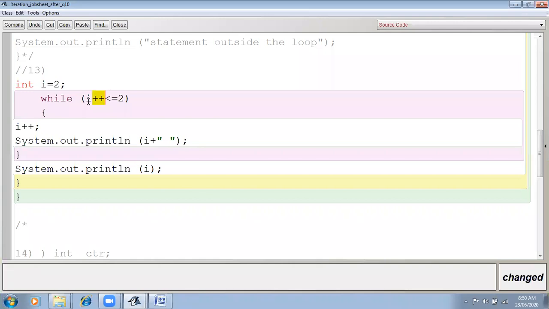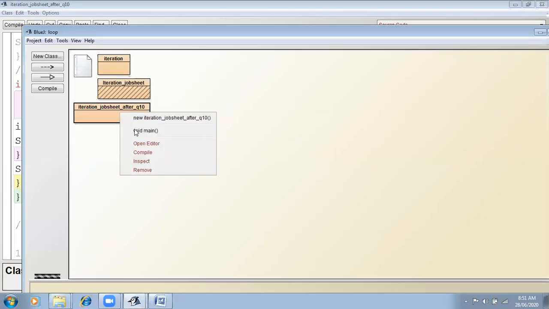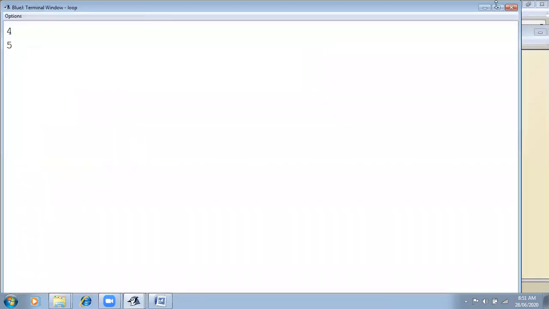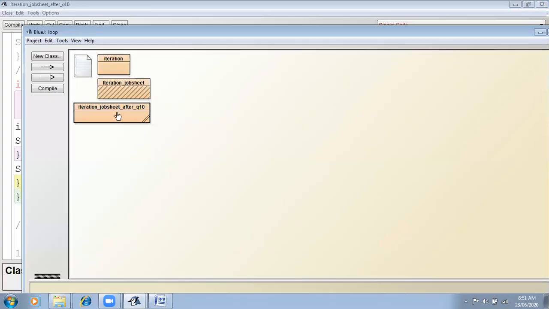It means after this iteration it will be 3 automatically, then 4. Yes, 4 will be there. See that, we can check the output. 4 and 5. But this loop is executing only one time.